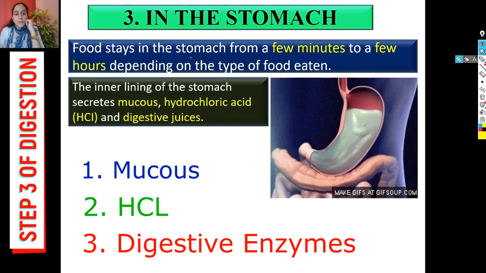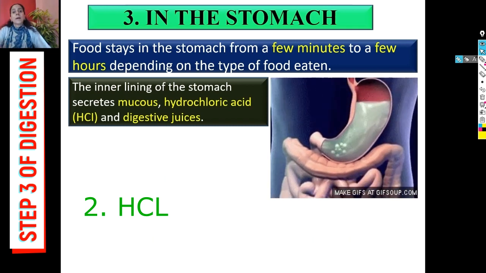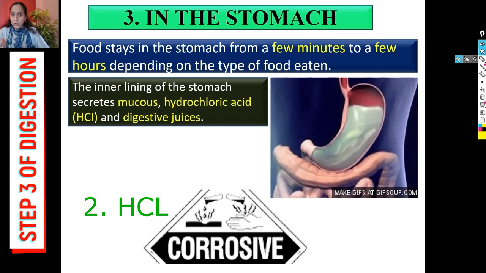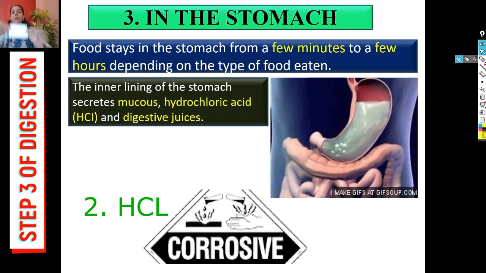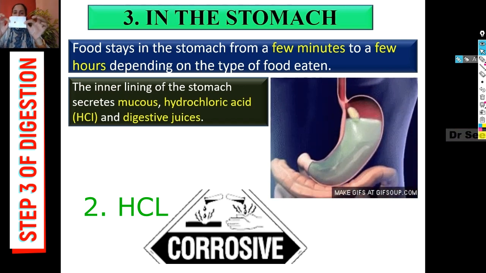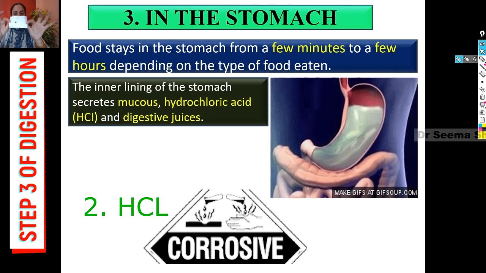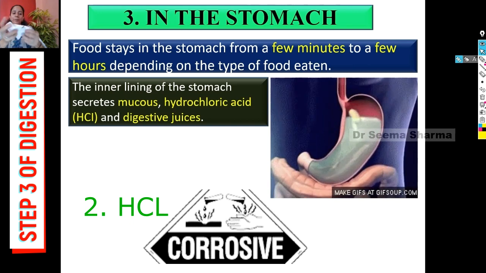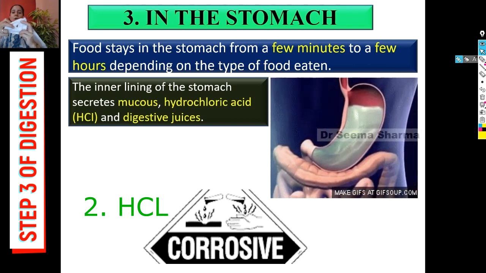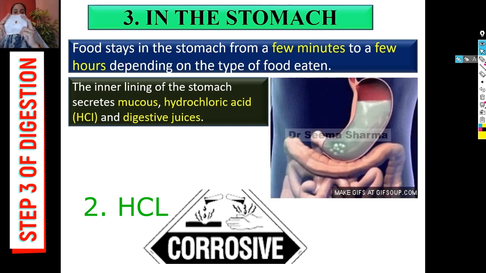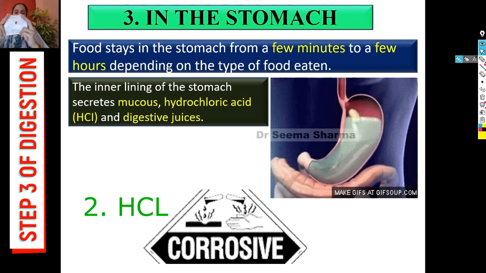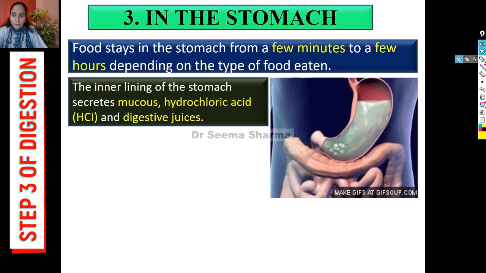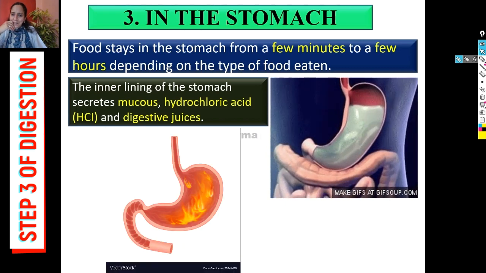Viewers, first I'm taking hydrochloric acid. It is one chemical and it is so corrosive that if we put one drop of it on a paper, the paper will burn immediately. If we put it on some cloth, it can be cotton or any, the cloth will also immediately get burned. So now you must be thinking, why are there no holes in our stomach?